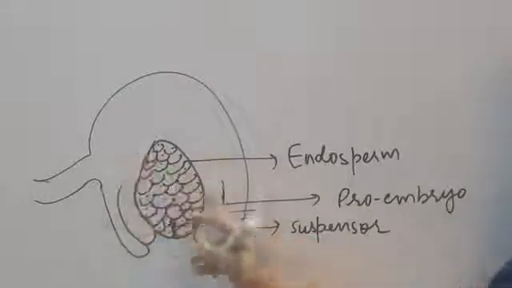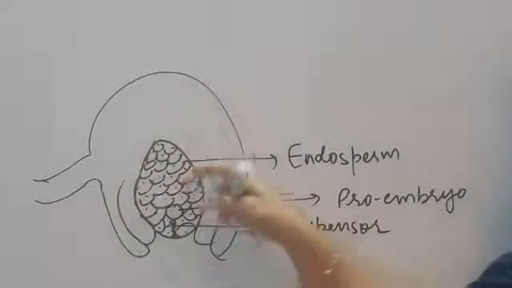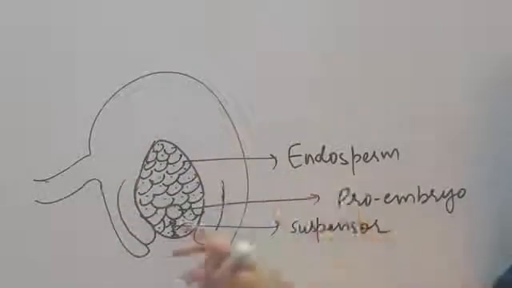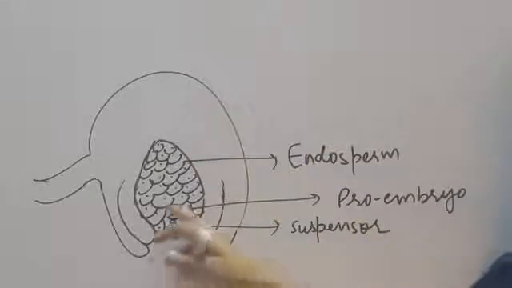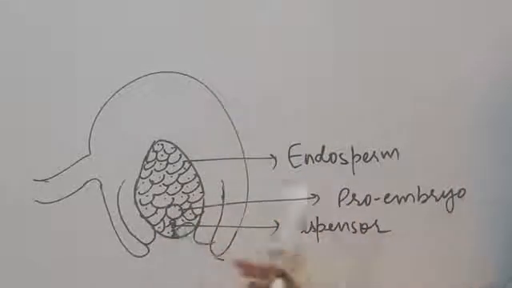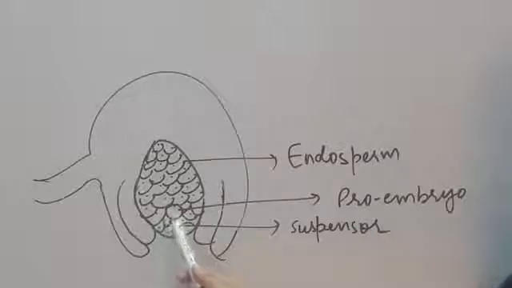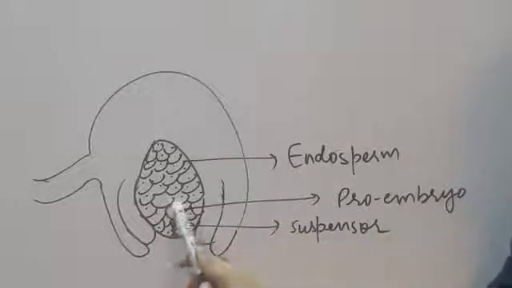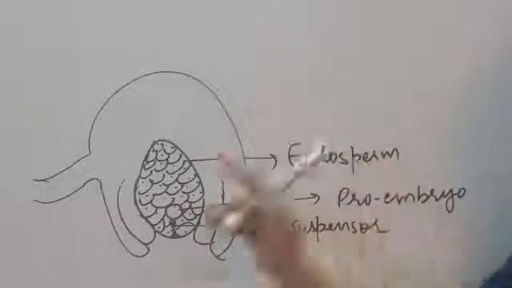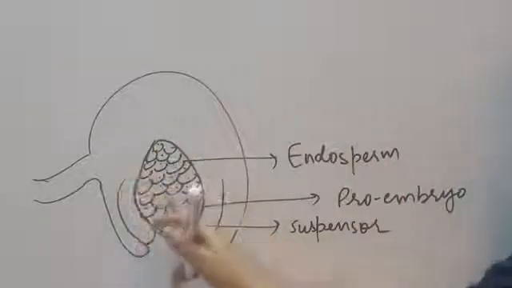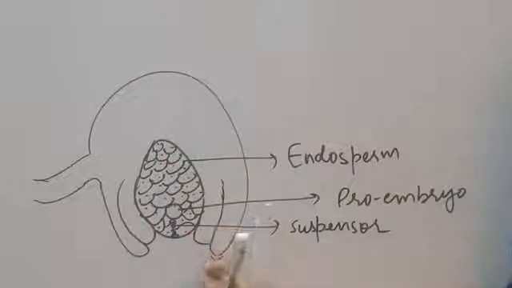So here you can see the embryo sac will be completely filled up by this endosperm tissue, and this is the developing embryo. The upper part is the proembryo and the lower part is the suspensor. This suspensor will help the proembryo to push up into the endosperm so that it can get nourishment from the endosperm for further development.